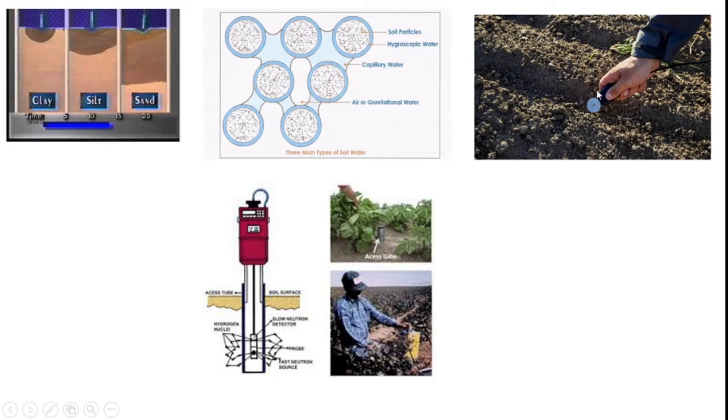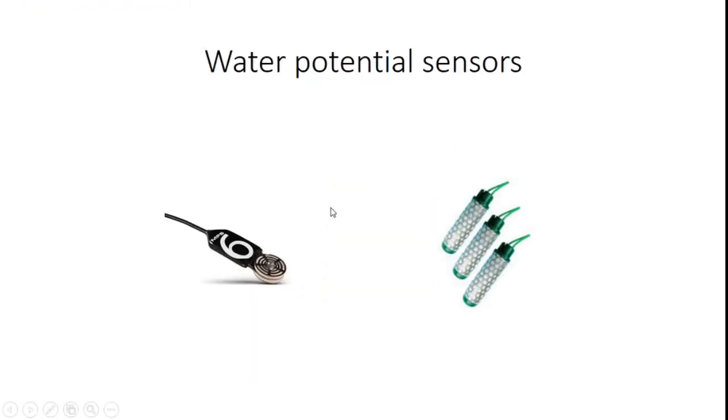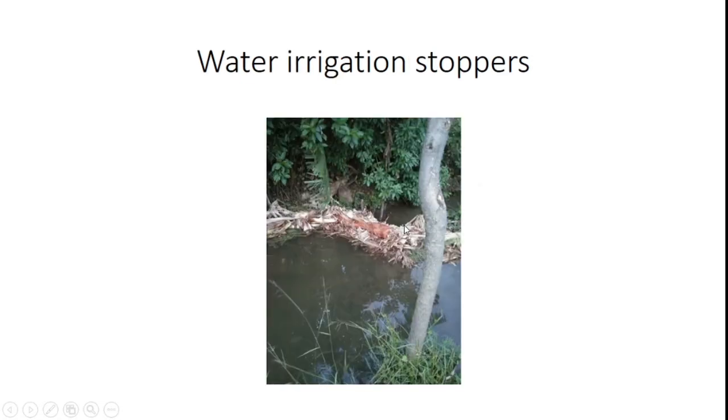So we have to identify a water potential sensor to identify the water level in the land and the water potential in the land. Based on the required water potential, we should irrigate the water. Some sensors utilize electrical panels or electrical rods to identify the water potential level in the field. So you should identify the easiest sensor for identifying the water level or water potential on the farms.